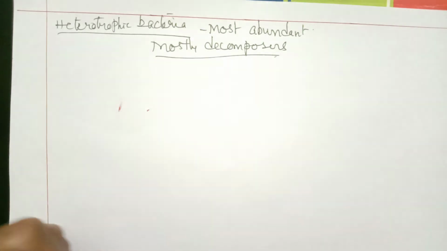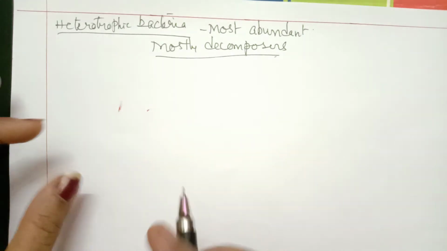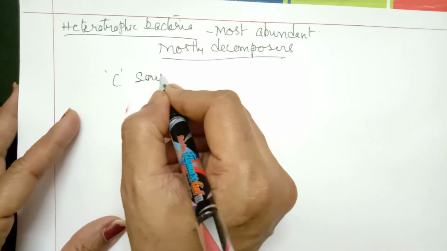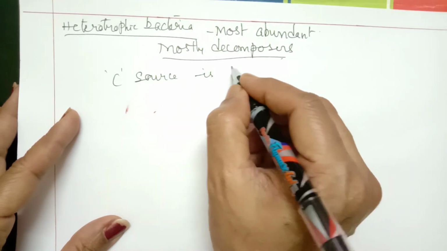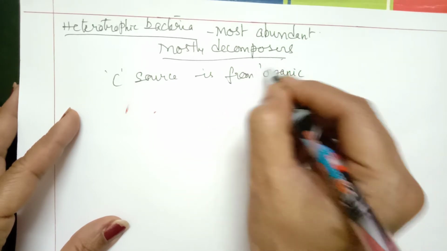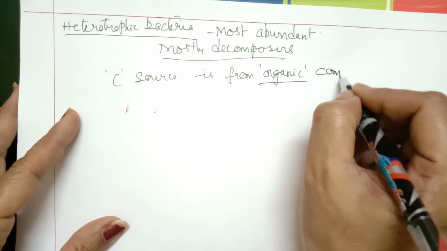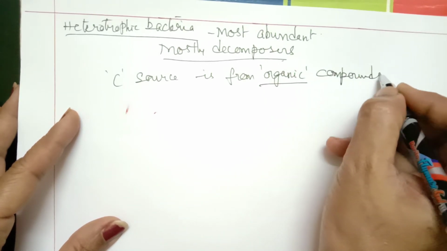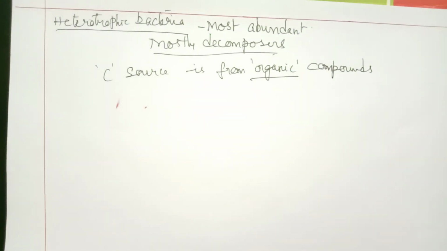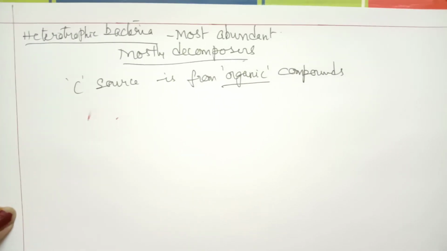Since it is a heterotroph, the carbon source is from the outside. Outside means it is from organic compounds, not from the atmosphere. Then they are called heterotrophs. Now based on the source of energy, they are divided into different types.